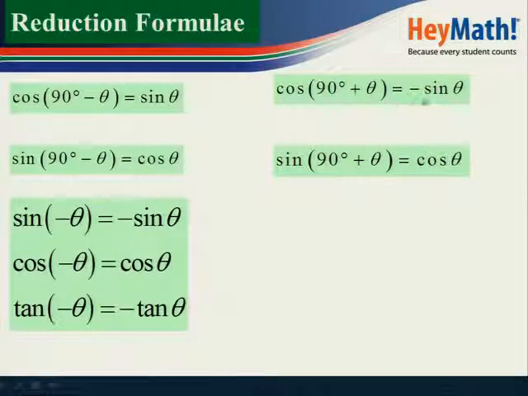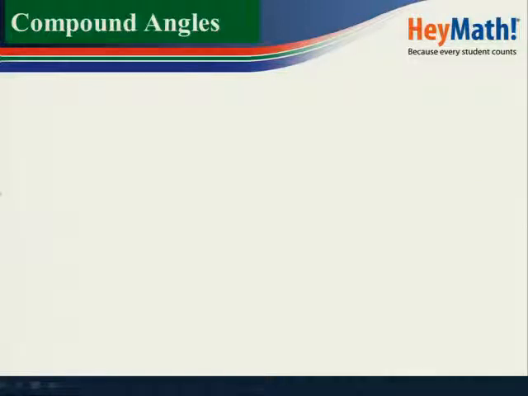Cos of 90 degrees plus theta is minus sine theta. The sine of 90 degrees plus theta is cos theta. Let's talk about the compound angles.